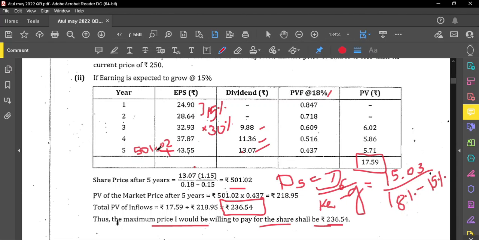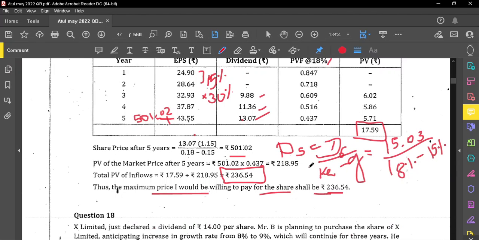So 501.02 we can directly add here, and we have to discount it using the discount rates for the period of 5 years, so that we get the present value of dividends as well as the earnings, which comes to 236.54. The maximum price the investor will be willing to pay is 236.54 only as of today, because the company's cash flows are worth only 236.54.